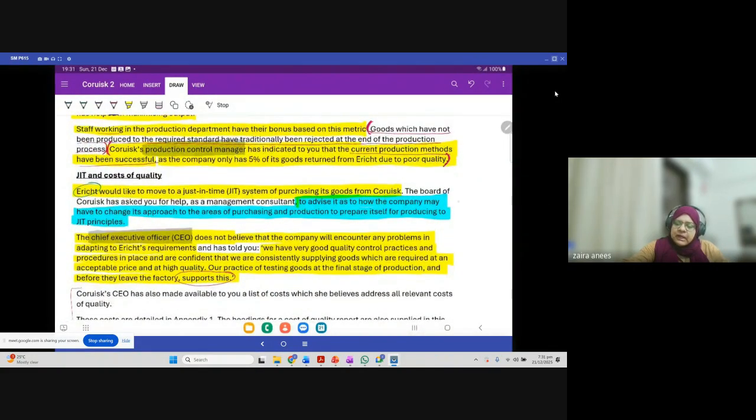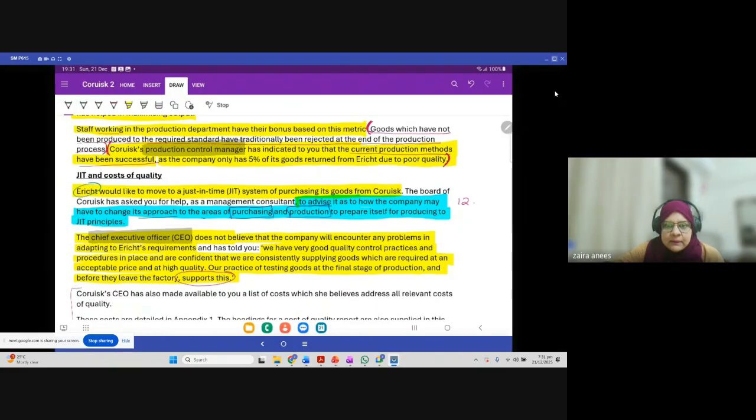We said that you have to write for 12 marks. Now, for 12 marks, try to understand how to write your answer, because sometimes writing also matters. The question says that you have to advise as to how the company may have to change its approach to the areas of purchasing and production.